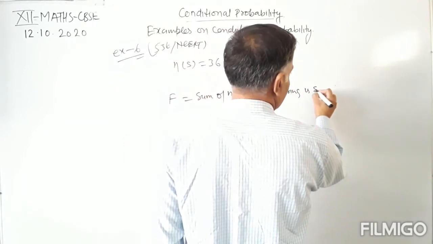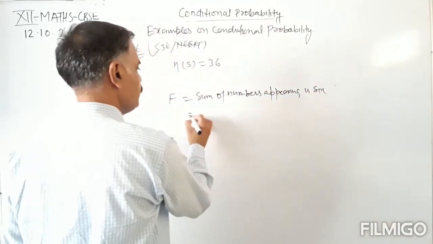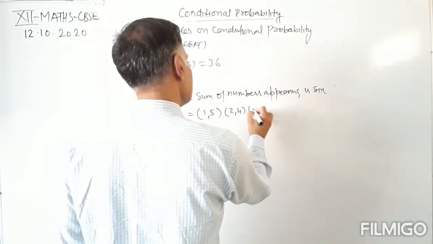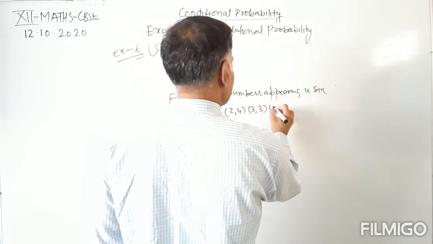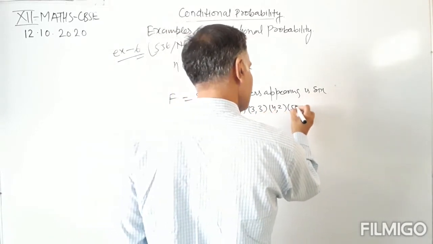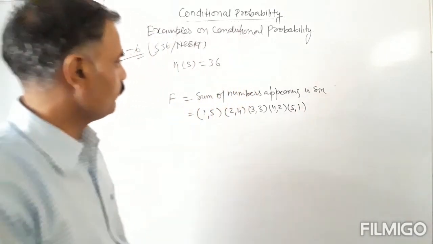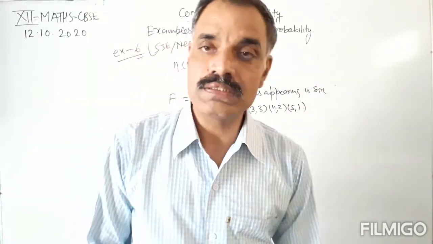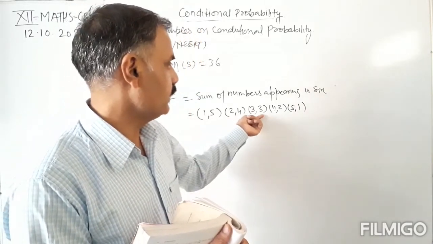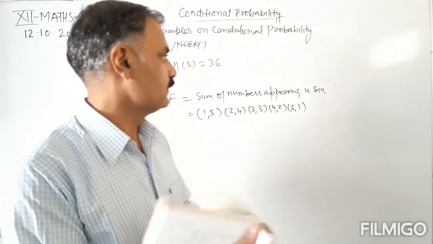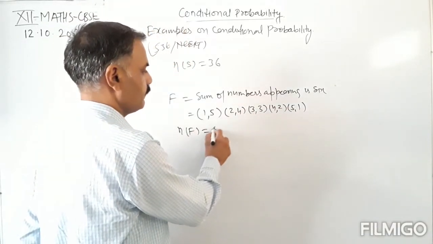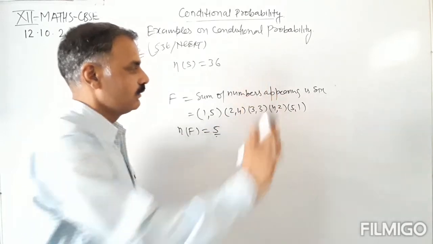Okay, so what will be the sample space? Sum of numbers on 2 dice is 6. So the sample space will be (1,5), (2,4), (3,3), (4,2), (5,1). So these are the number of elements in F. This is 5: 1, 2, 3, 4, 5.